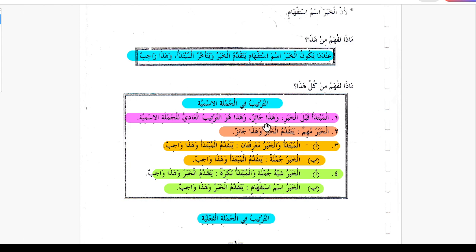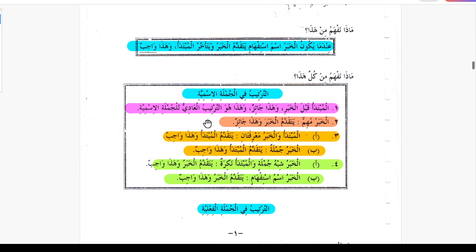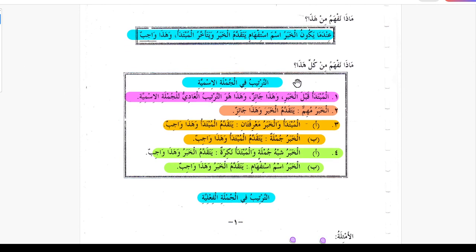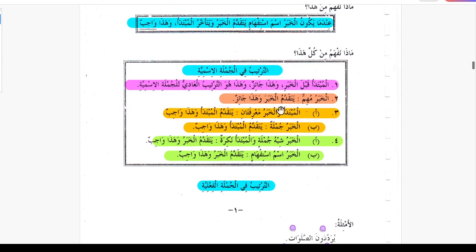This is permissible, and this is the normal order. Khabar can come before, or mubtada has to come before. There are rules for this. So number one is the normal order for mubtada and khabar.